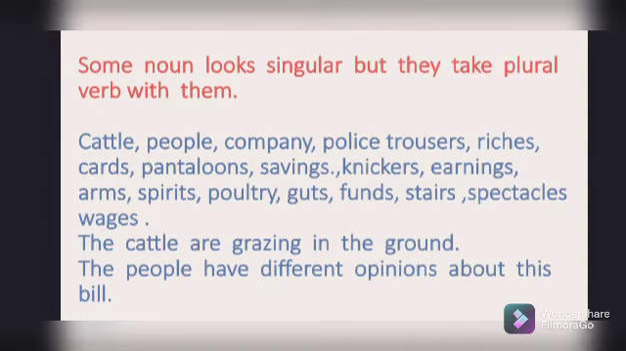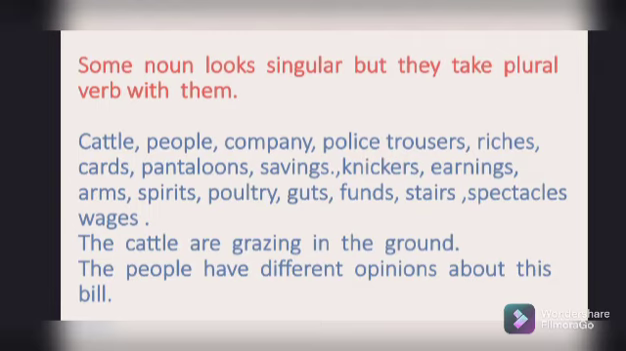Some nouns look singular but take a plural verb with them, like cattle, people, company, police, trousers, riches, carts, pantaloons, savings, knickers, earnings, arms, spirits, poultry, cuts, funds, stairs, wakes. These words a student or a learner should always keep in mind because they look singular, but they always take the plural verb.